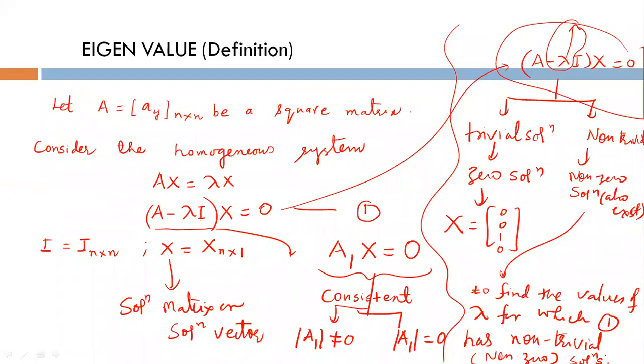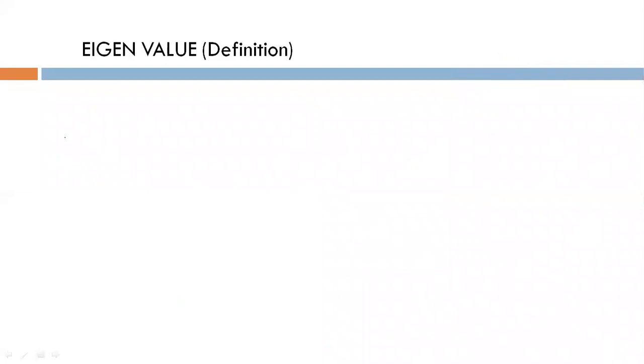So this set of values is called the set of eigenvalues or spectrum of the matrix A. Corresponding to A minus lambda I x equal to 0, the spectrum of matrix A is the collection of all values of lambda for which the determinant of A minus lambda I equal to 0.